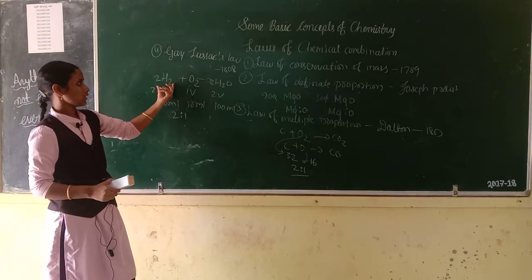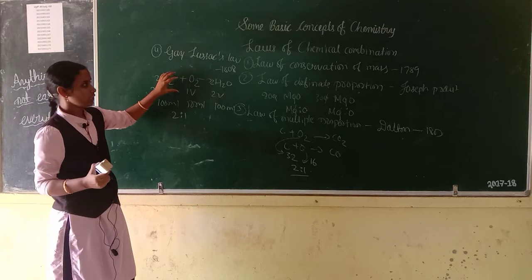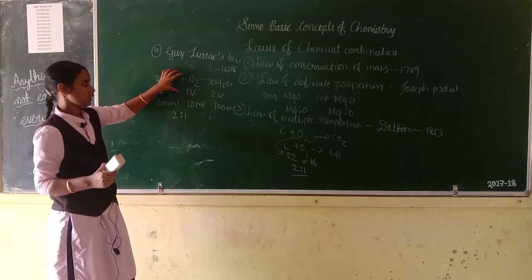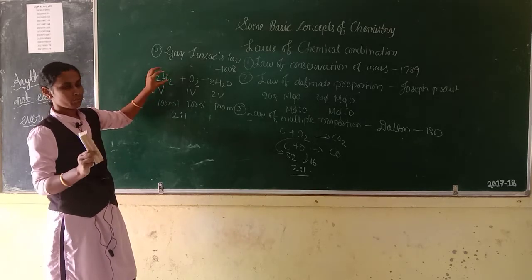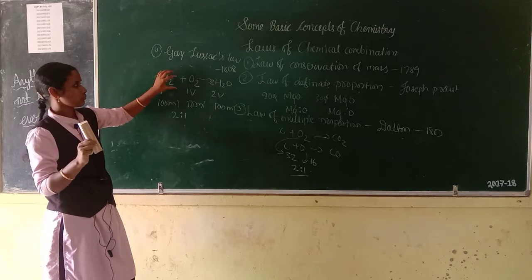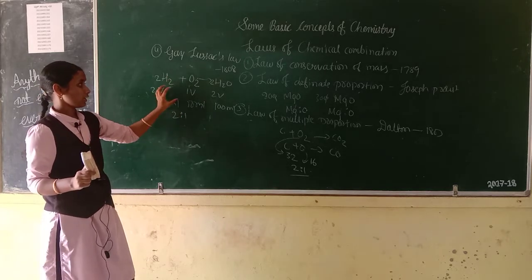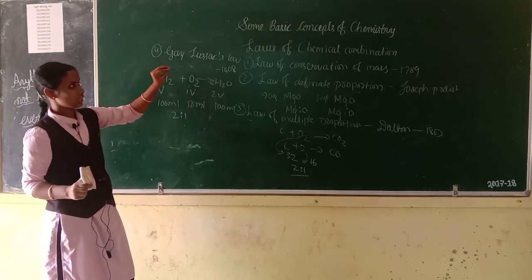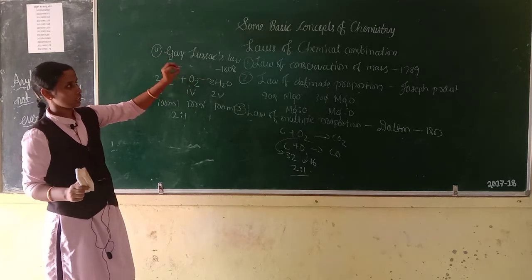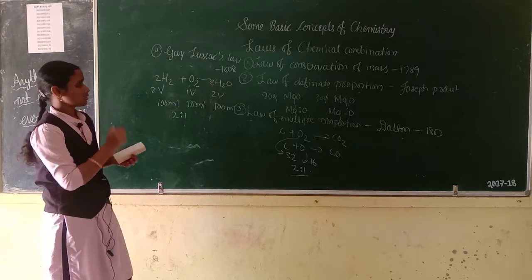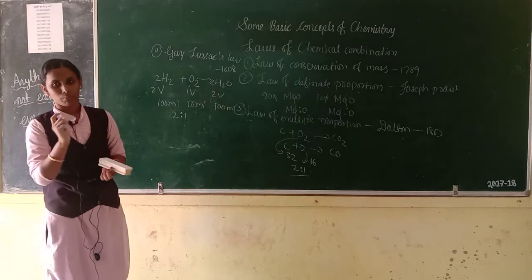Gay-Lussac's law means when gases combine or are produced in a chemical reaction, they are in a simple whole number ratio by volume. This is Gay-Lussac's law, given by Gay-Lussac in the year 1808. This is the fourth law of chemical combination.